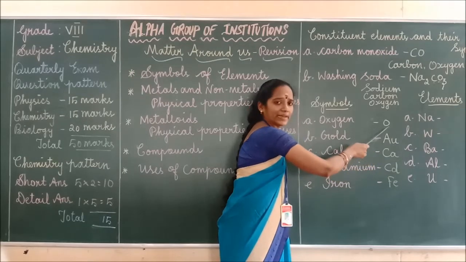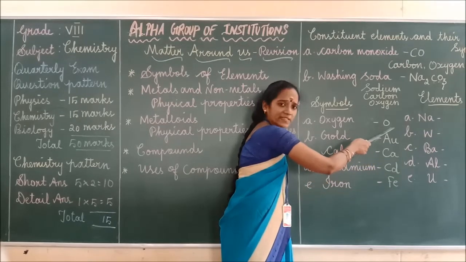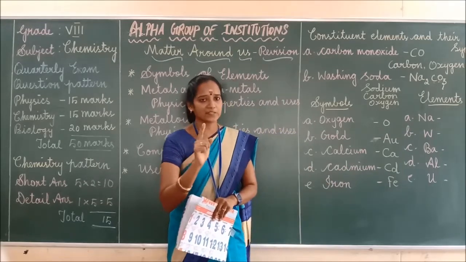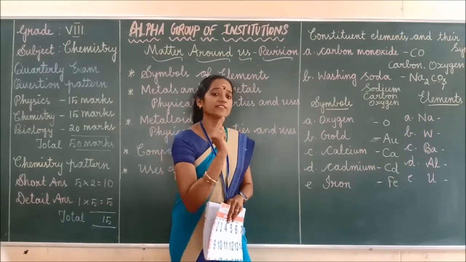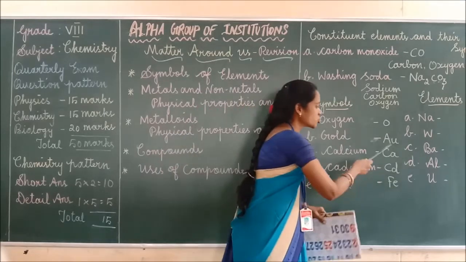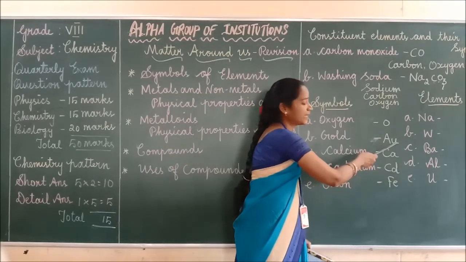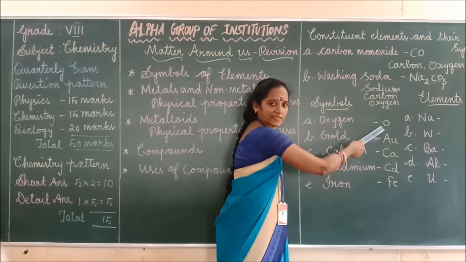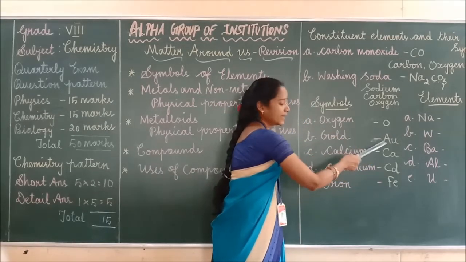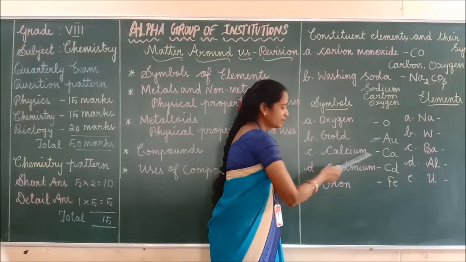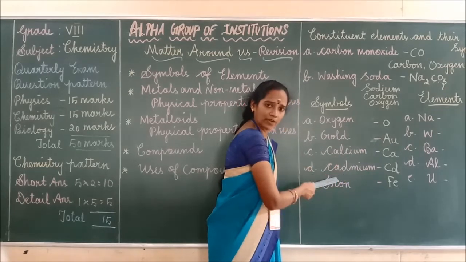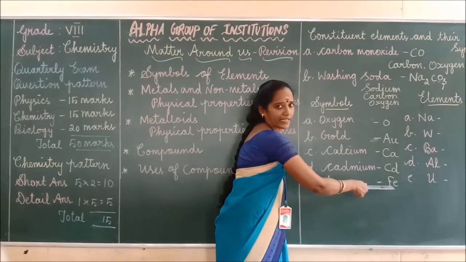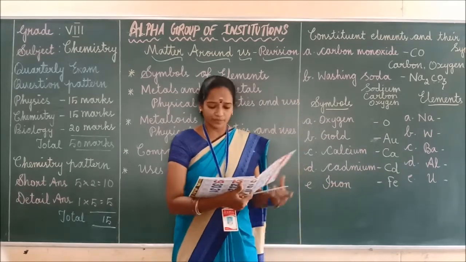Suppose only one letter, for example oxygen, O is a symbol, isn't it? Then you have to write it in capital letter, uppercase. Suppose if two letters are coming, the first letter should be in uppercase and the second letter should be in lowercase. So for oxygen, its symbol is O. Gold, Au. Calcium, Ca. For cadmium, Cd. Next, iron, Fe.